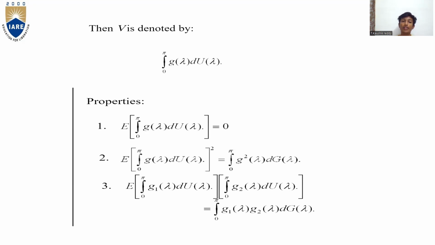Properties. The first property is E of integral 0 to pi g of lambda du of lambda is equal to 0.